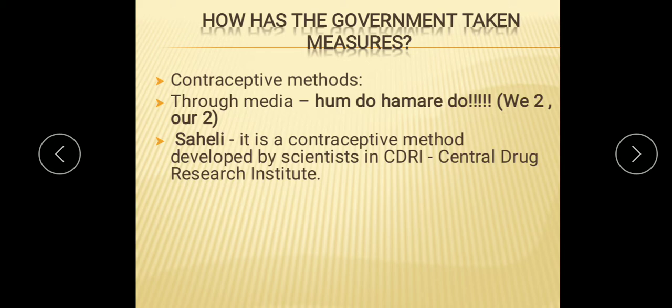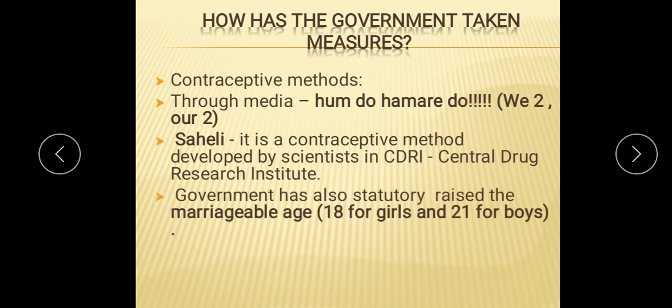It is to be noted here that Saheli was developed by Indian scientists at CDRI, that is Central Drug Research Institute, Lucknow. The government has also statutorily raised the marriageable age, that is 18 for girls and 21 for boys. So these are many steps taken by the government to maintain reproductive health. And Reproductive and Child Health care programs, RCH, are also there.